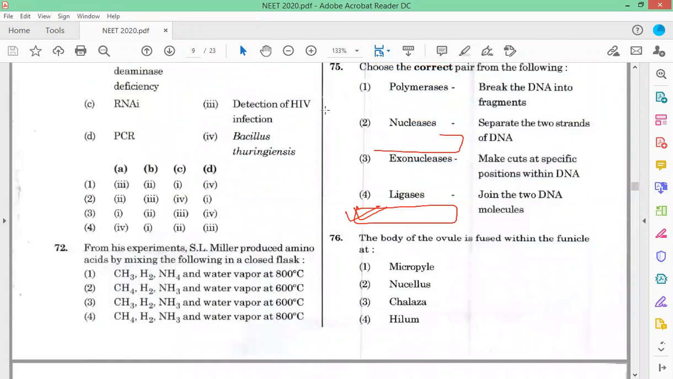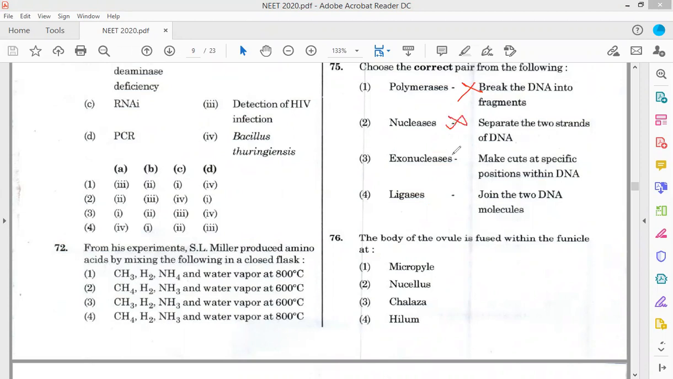Now coming to question number 75. Choose the correct pair from the following: polymerase, nuclease, exonuclease, and ligases. Polymerase breaks the DNA into fragments? No, polymerase is actually a chain elongating enzyme. Nucleases separate two DNA strands? No. Exonucleases make a cut at a specific position within the DNA? No, that's restriction endonuclease, which makes specific cuts. Ligase joins the DNA to DNA molecule. Yes, ligase joins the two DNA molecules.